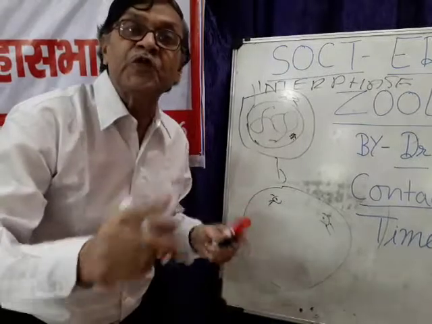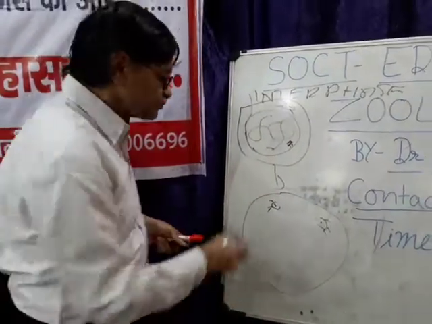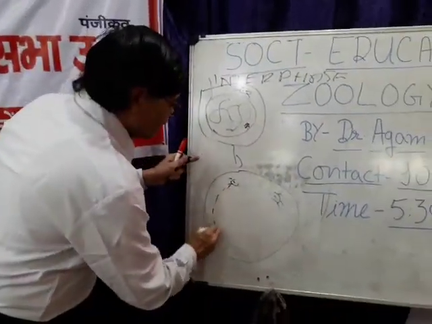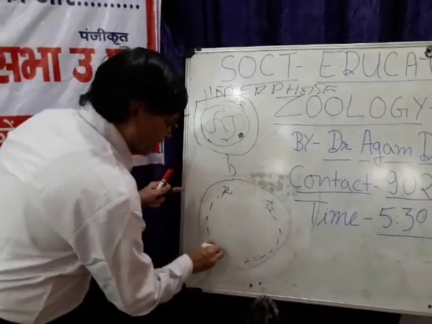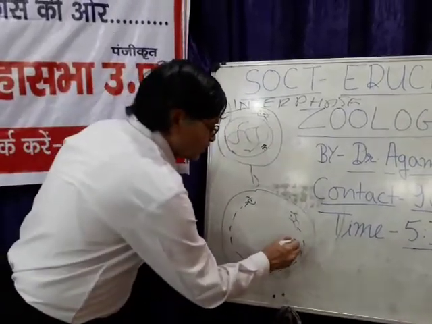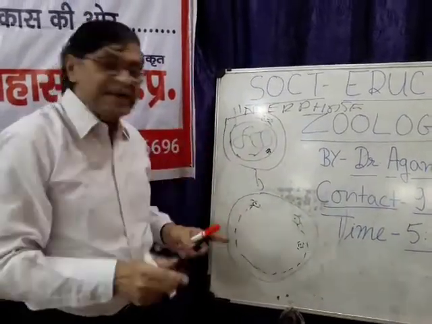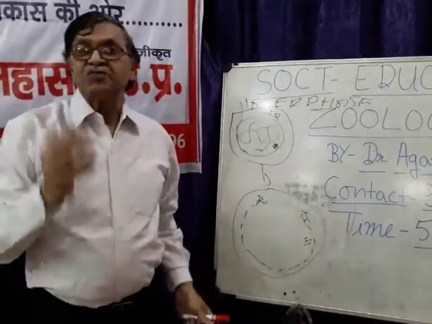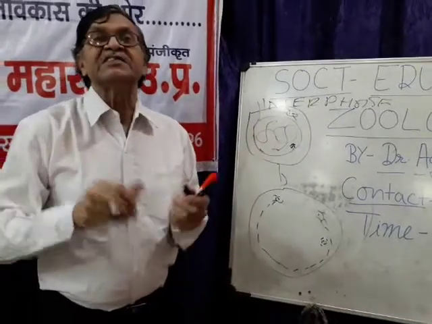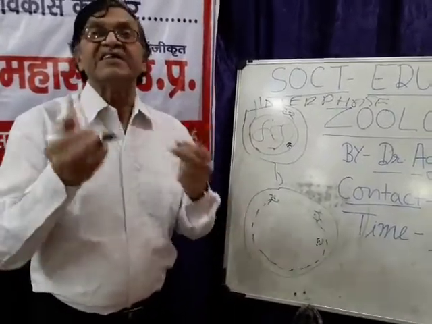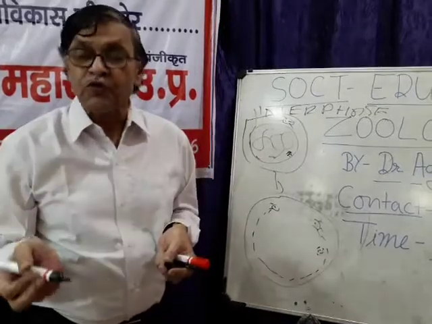A repulsive force develops between them. The nuclear membrane also starts dissolving. The nucleolus also starts dissolving. And the chromatin network splits into many distinct thread-like structures, the chromosomes.